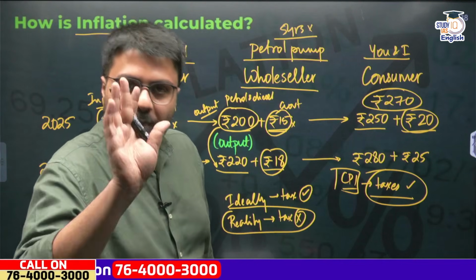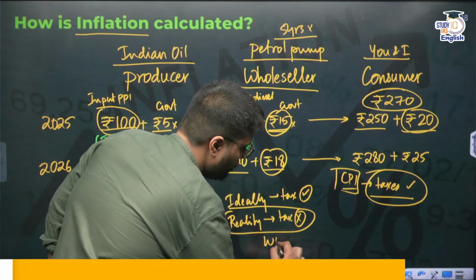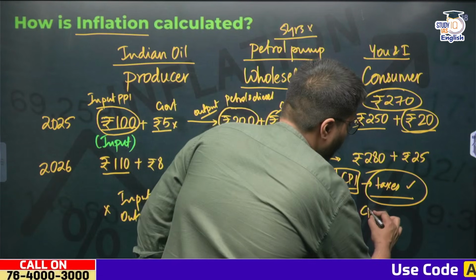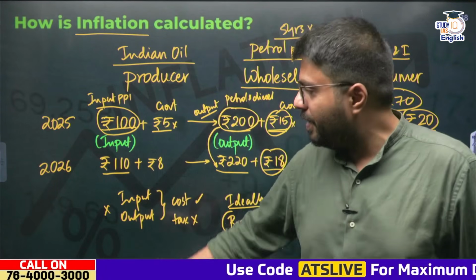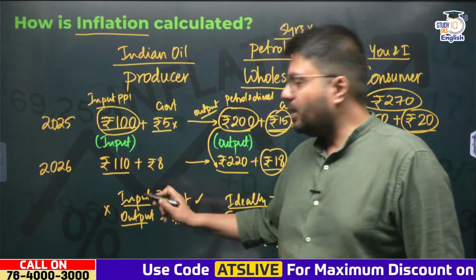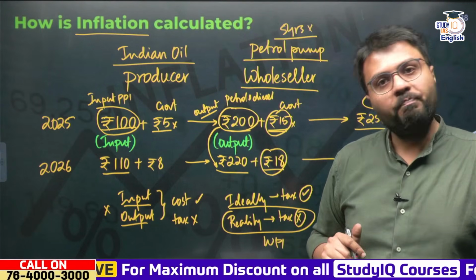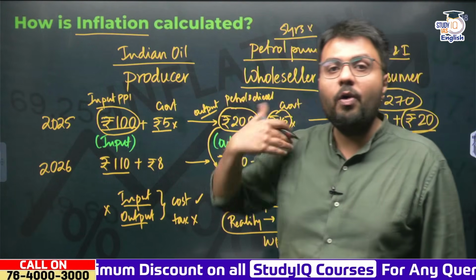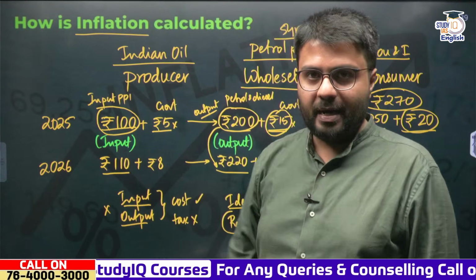So in India, up till now we were calculating inflation at the wholesale level, that is through WPI, and at the consumer level, that is through the consumer price index. Only from now on we have started calculating inflation at both the input level and output level from the producer's perspective. Understood? So these were the basics of how inflation should be calculated and how it is really calculated in India.